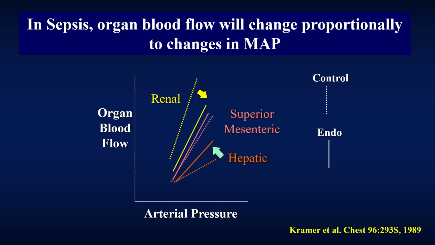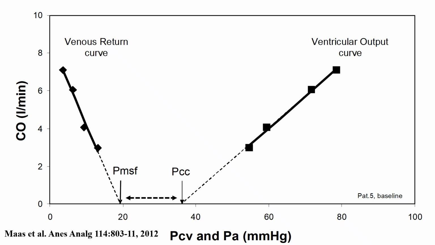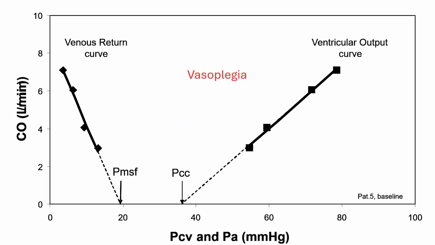as opposed to just universally to one, specifically to one or another. So let's go back to my picture I showed you before, in which we show the ventricular pressure-flow relationship, which gives us critical closing pressure, and on the left, the mean systemic curve. And there is our tissue perfusion pressure, just as we said before. But remember I showed you that in septic shock, I can have a shift of the curve.